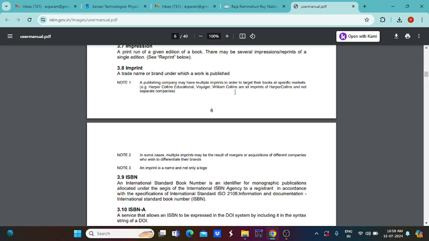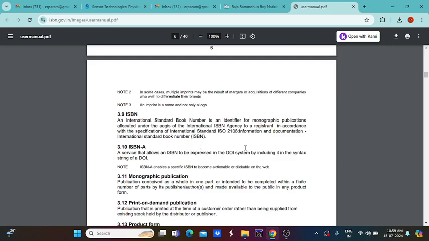So a different logo and a different trade name should be there. For example, if you are giving TVS, that TVS should not be already available. So that is a very important thing. So next, ISBN. The International Standard Book Number is an identifier.